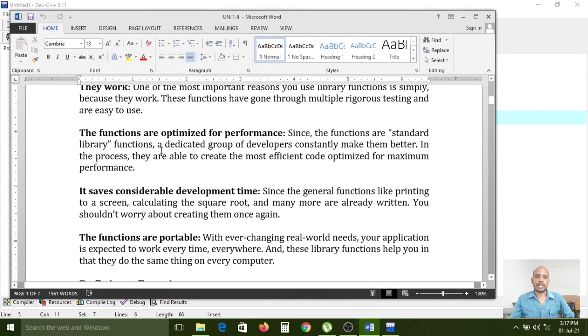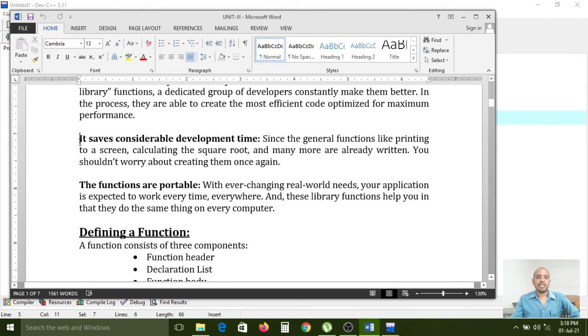Because they are already developed and have common functionality, if you want to use those functions, your program is highly optimized for performance. Performance means, if you use those predefined functions in your program, it will work in an efficient way, nothing but a very fast way it will be executed. That fastness it will provide by your program optimization by using these predefined functions.